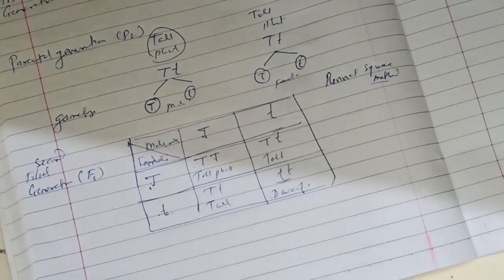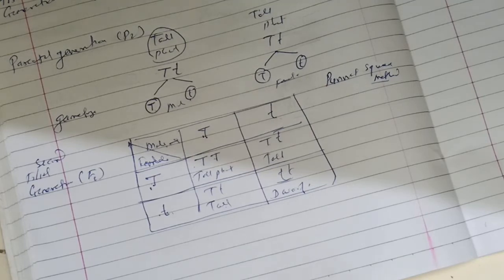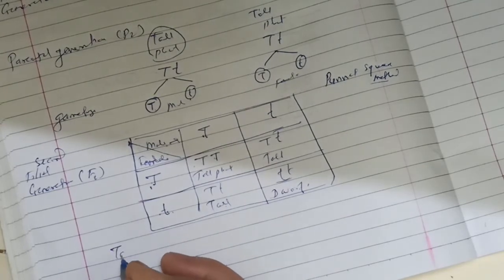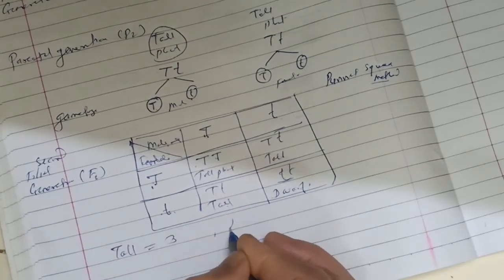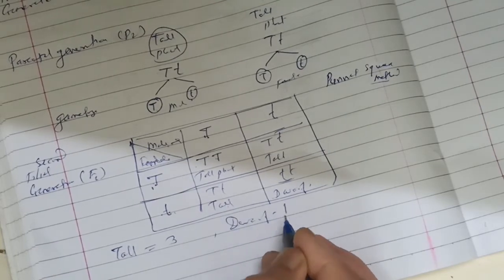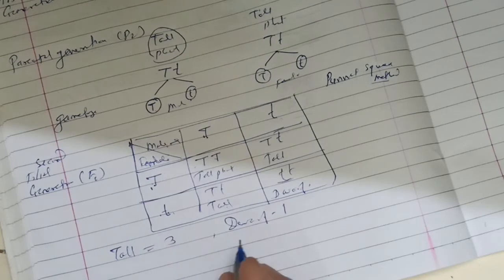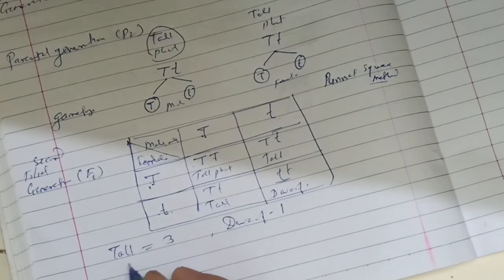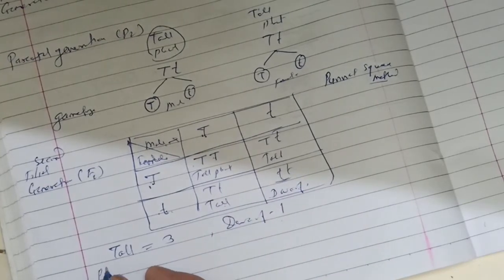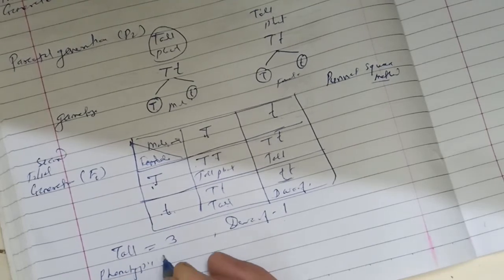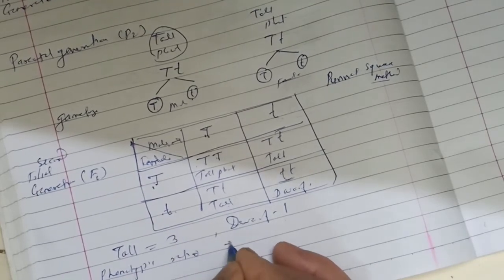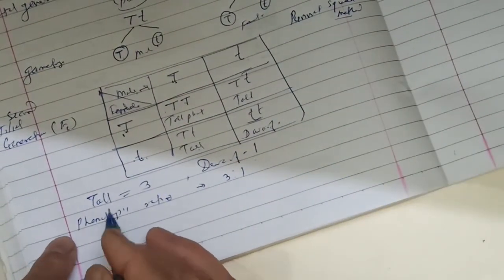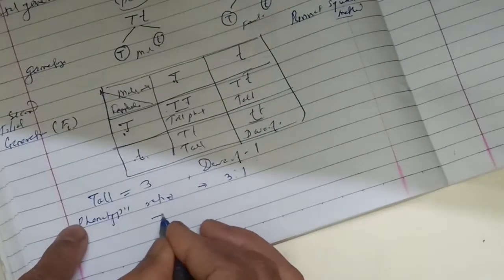So in the F2 generation he found that all plants are not the same. He found that there are 3 tall plants and 1 dwarf plant. It means in the F2 generation he found variation: 3 plants are tall and 1 plant is dwarf. So he wrote the ratio. That ratio is called the phenotypic ratio. What is it? 3:1.